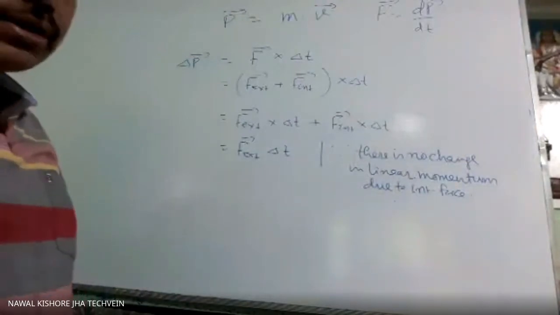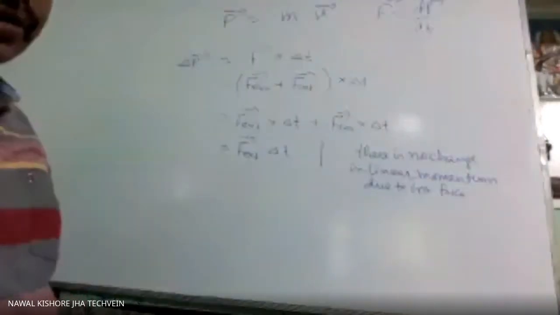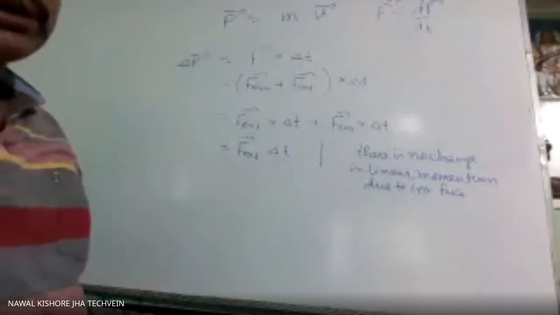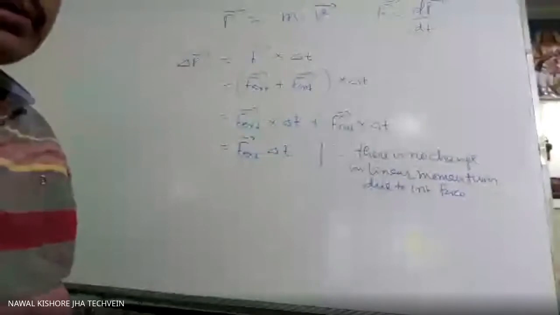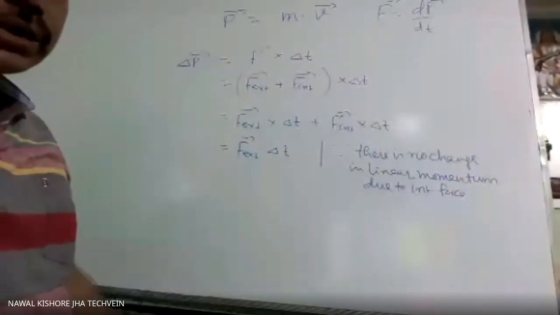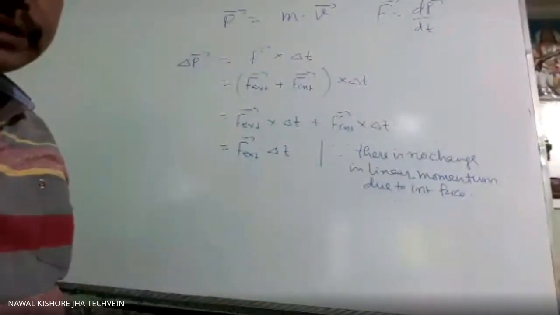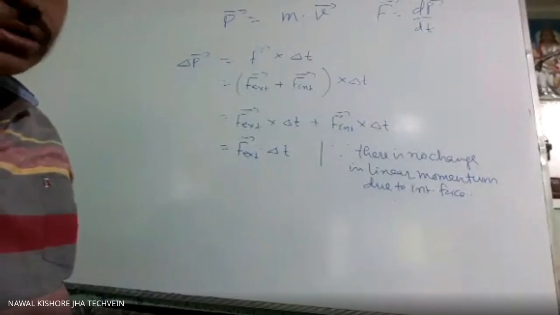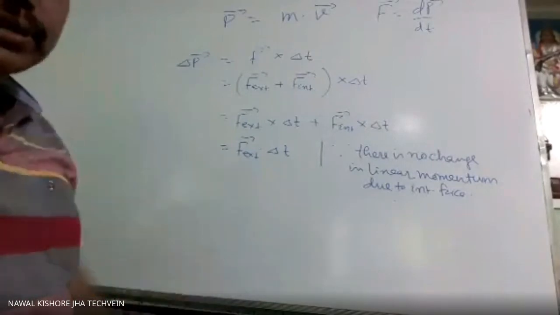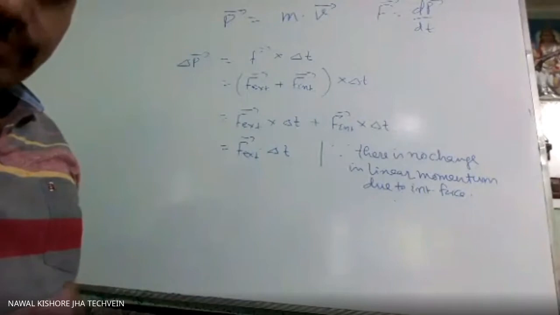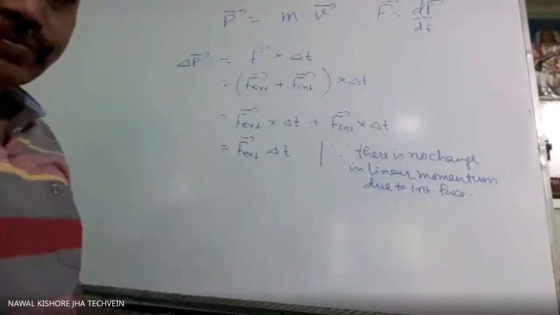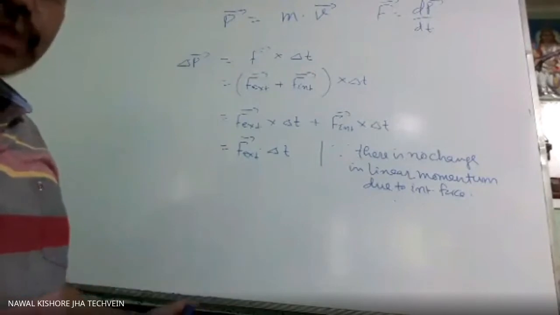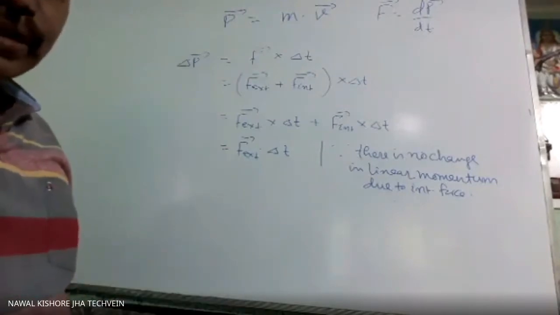If a ball is rolling on the ground, without force its velocity will not change. Without external force, its velocity will not change. So suppose the ball is rolling, it is changing velocity due to friction. That friction is outside the ball, the source is outside the ball. So this is an external force.